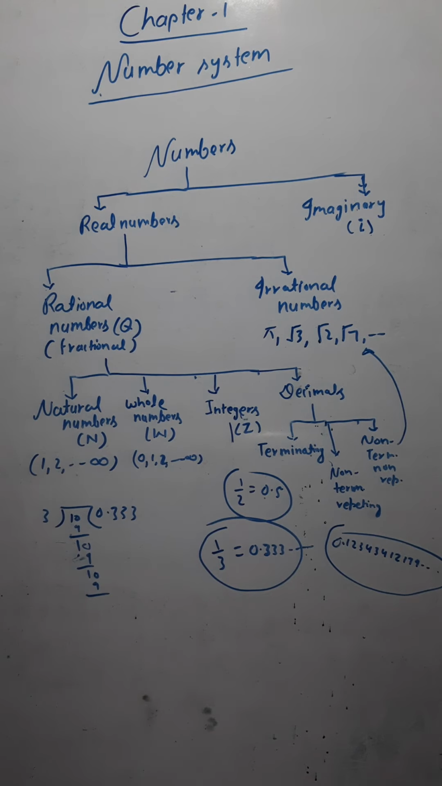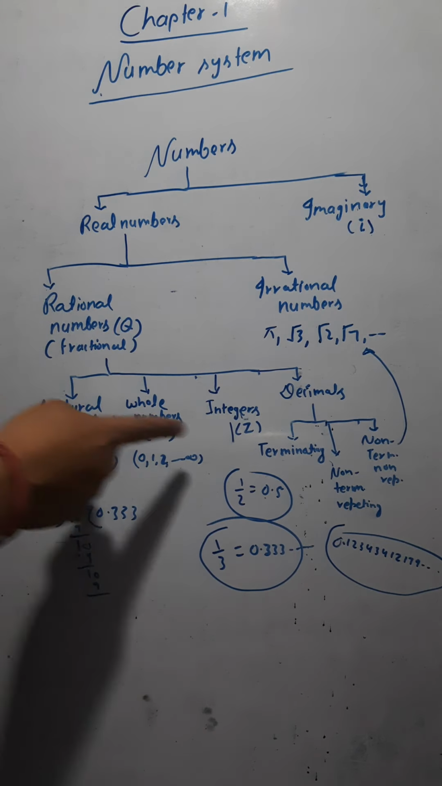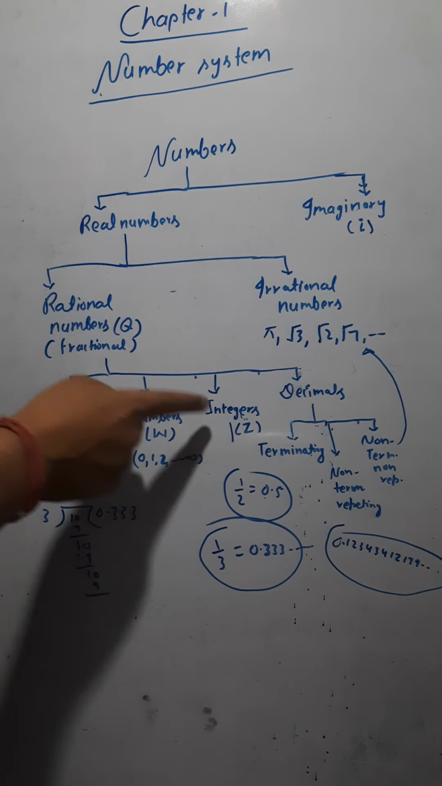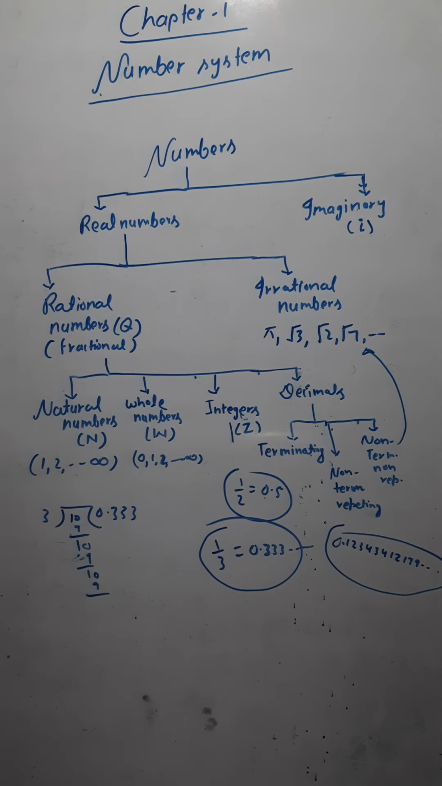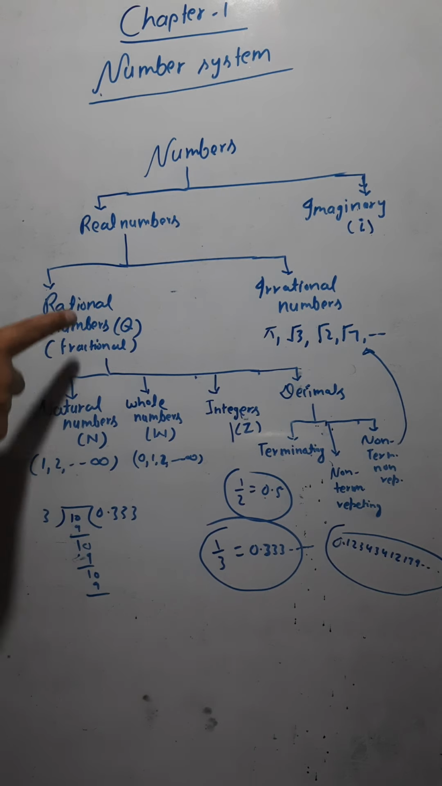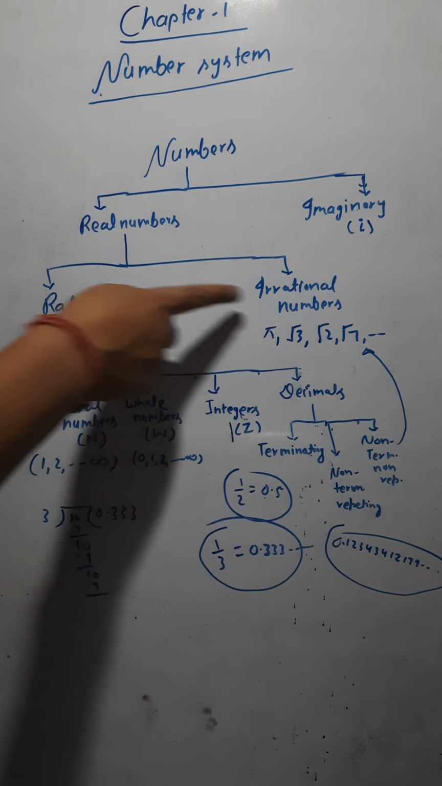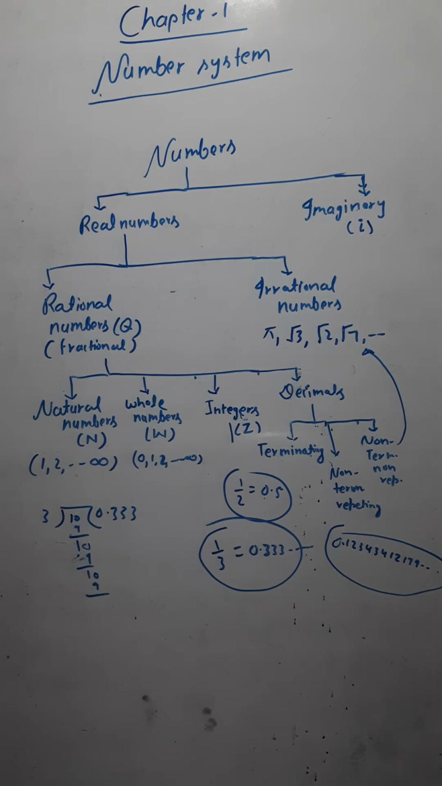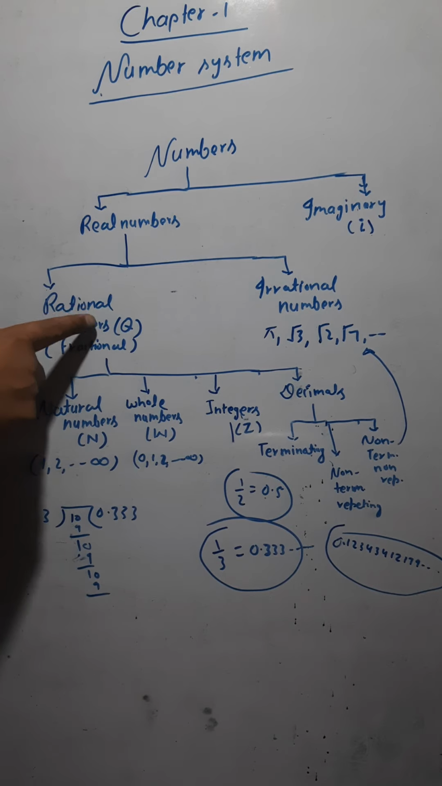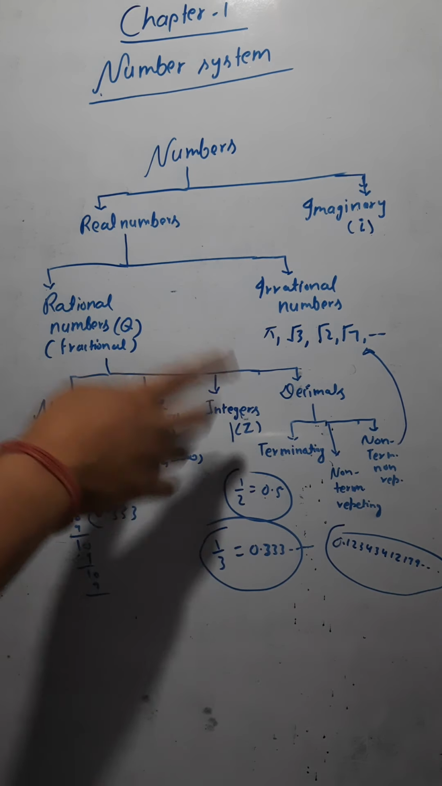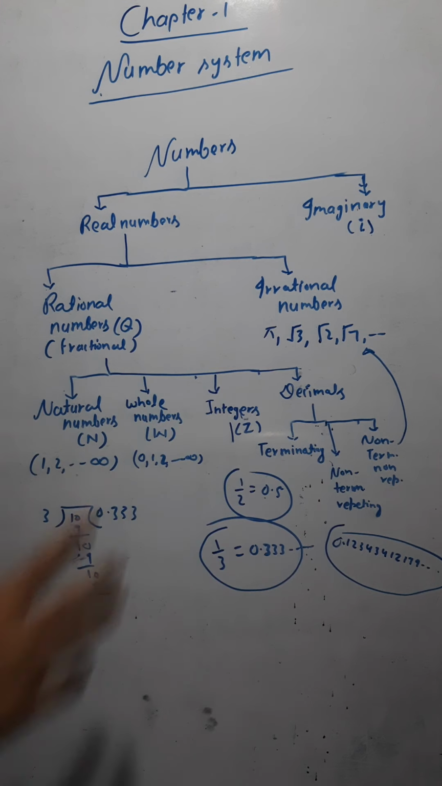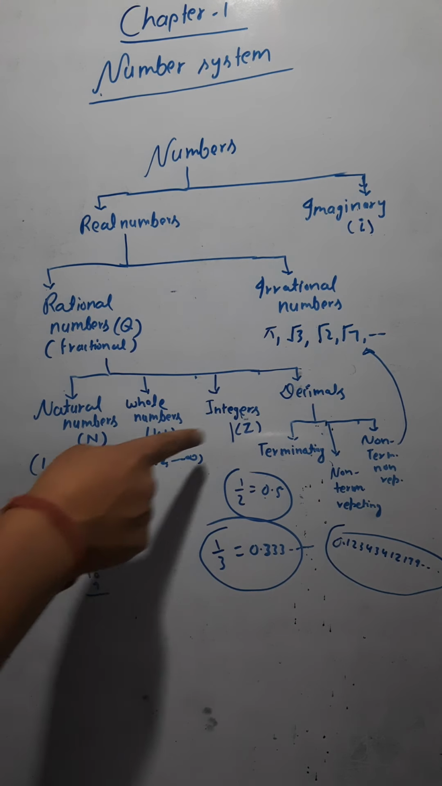Second question. Every integer is a rational number. Yes, because integers are a part of rational numbers. Next question: every rational number is an integer? No, because some rational numbers are in the form of decimals also. Some rational numbers are decimals, and decimals are not integers. Remember this: decimals are not integers, but whole numbers and natural numbers are part of integers.